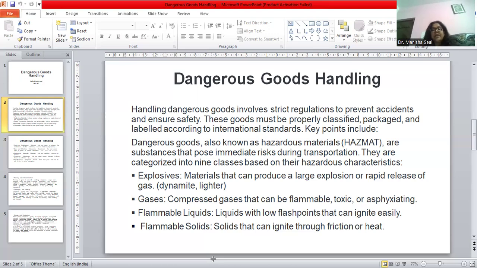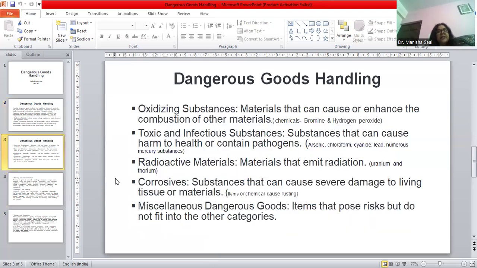Flammable liquid, liquid with low flash points which can ignite very easily, like your diesel and petrol. Flammable solid items, solids that can ignite through friction or heat at any point of time. Such are all hazardous goods. Then oxidized substances, materials which can cause or enhance combustion of other materials, such as various types of chemicals, bromine, hydrogen peroxide. All these are oxidized substances. When we are transporting, we have to be very careful.